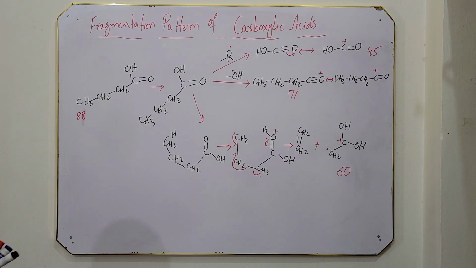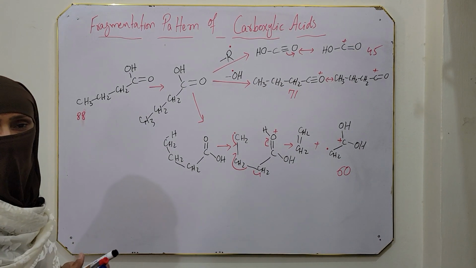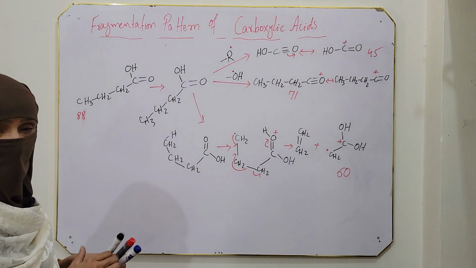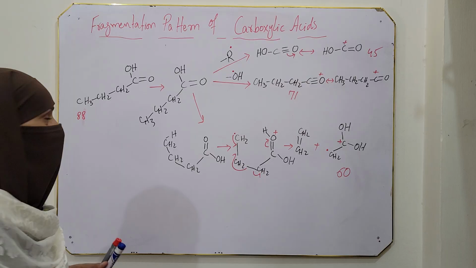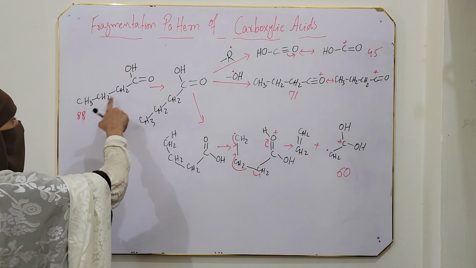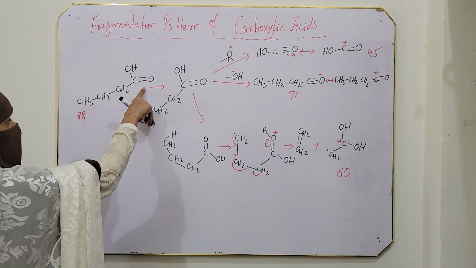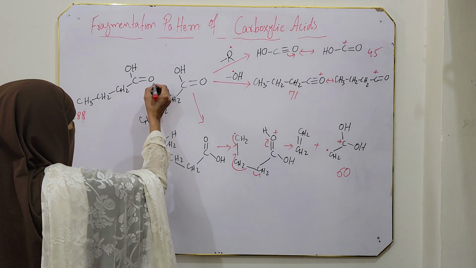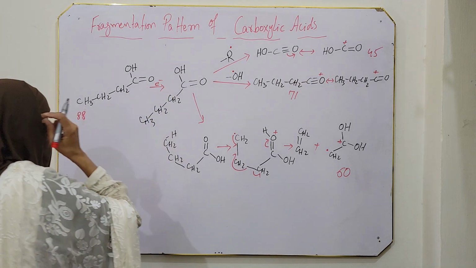Fragmentation pattern of carboxylic acid. Carboxylic acid is again a class of carbonyl compounds, so its fragmentation pattern is similar to carbonyl compounds, as we have already discussed. So this is a carboxylic acid. Now when an electron is bombarded on this carboxylic acid, we have more than one option.